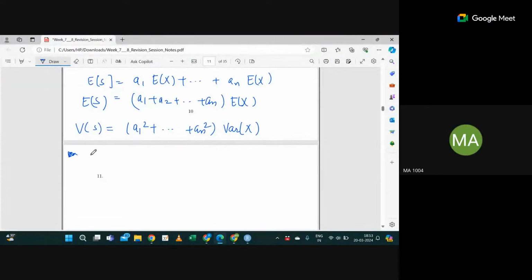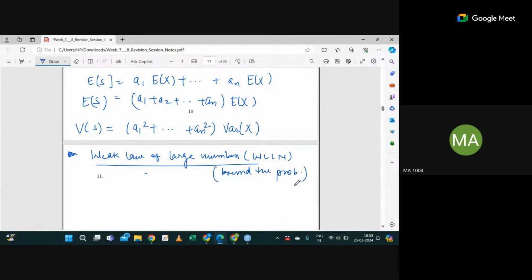Now let's move to one important topic called the weak law of large numbers. This is something you can also get from Chebyshev. What the weak law of large numbers actually does is give me a bound on probabilities.